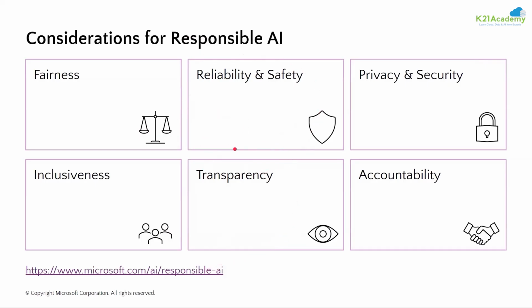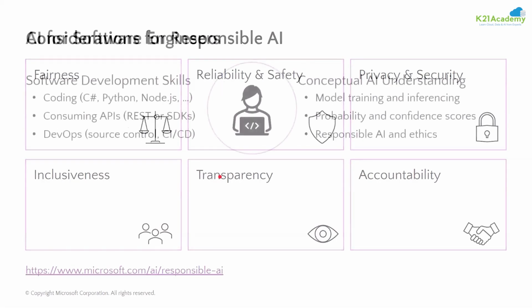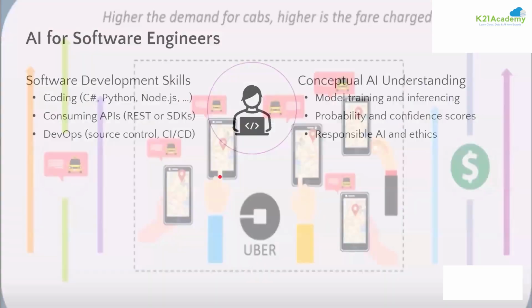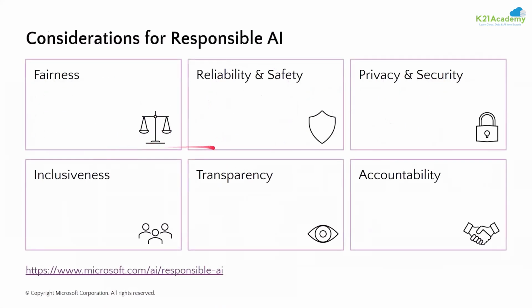But quickly, what we have discussed till now: we started discussing AI. We discussed machine learning, deep learning, and their applications. After that, we started talking about these important things, like how we are going to implement them in the next section of this session today. We will talk about how to implement it using these languages, and we will also get the output with its confidence score. And finally, we discussed responsible AI and its principles.